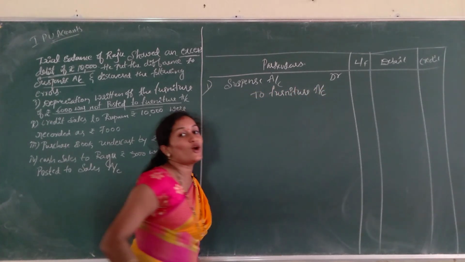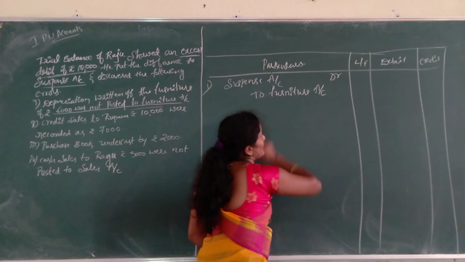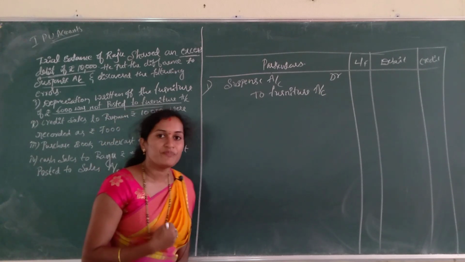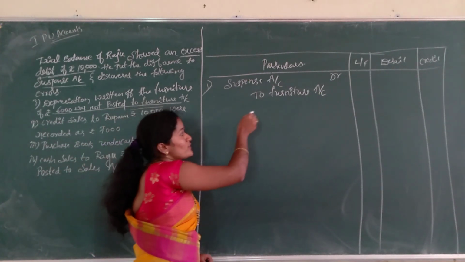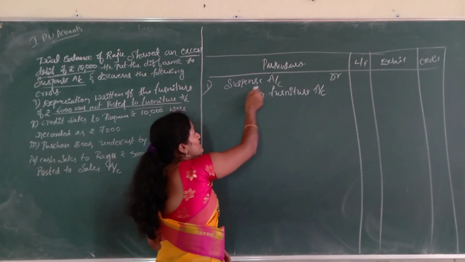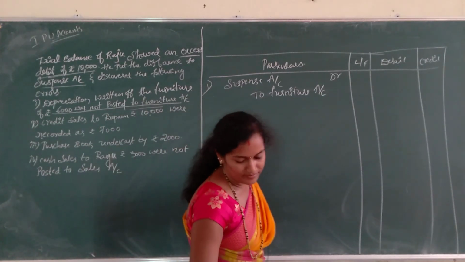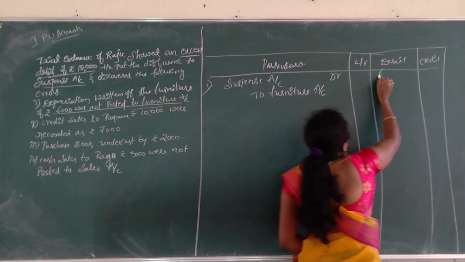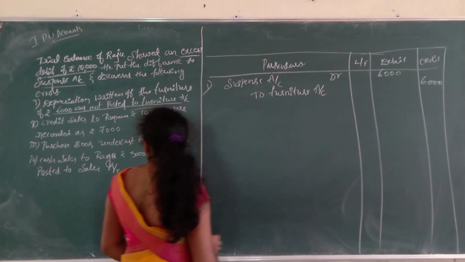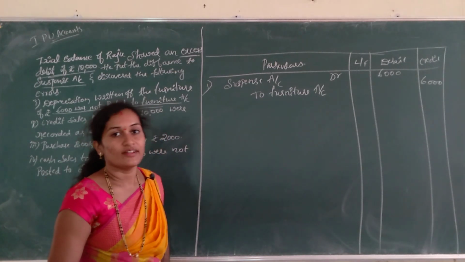See, it is not posted to furniture account. That means it has been transferred to the depreciation account. So, what is the journal entry? The original entry is depreciation account debtor to furniture account. Therefore, it is not posted to furniture account, which means we have to transfer it to the furniture account. So, the entry is suspense account debtor to furniture account. What is the amount? 6,000. So, write the narration, that is depreciation written off the furniture is not posted to furniture account, now rectified.